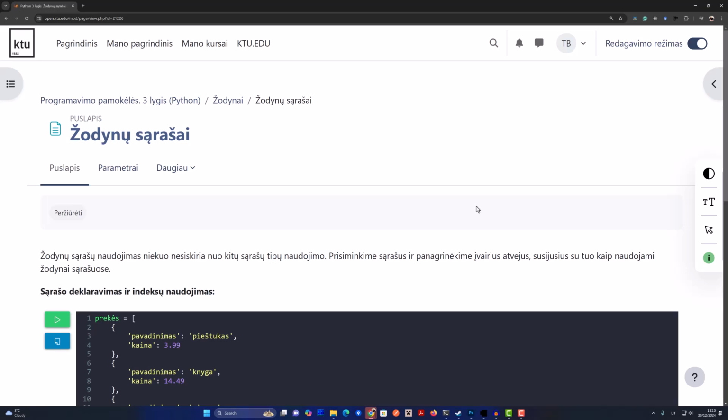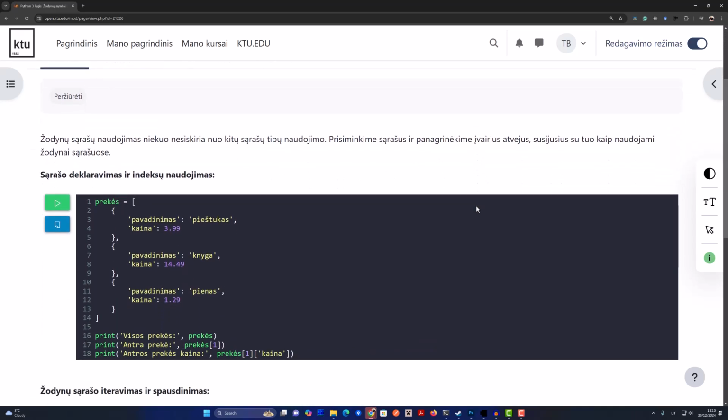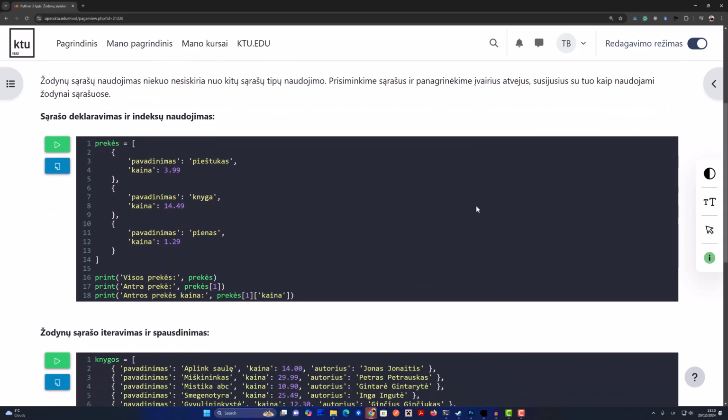Totally. So we've been talking a lot about individual dictionaries, but the material you sent mentioned lists of dictionaries. What's that all about? Ah, yes. This is where things get even more interesting. We go from single dictionaries to collections of them, all organized within a list. Collections of dictionaries? Whoa. Why would you need that? Well, think about it like this. If a single dictionary is like a row in a spreadsheet, a list of dictionaries is like the entire spreadsheet. Oh, that makes sense. So each dictionary is like a separate record, and then the list holds all those records together.